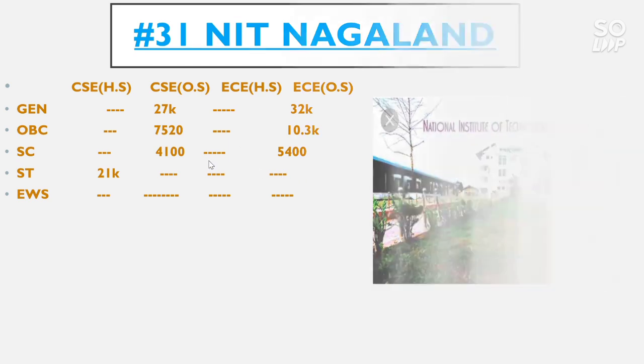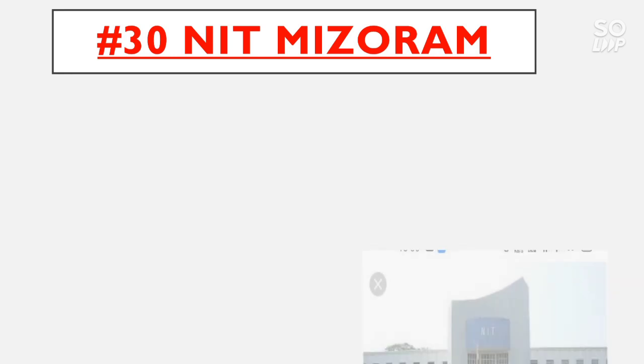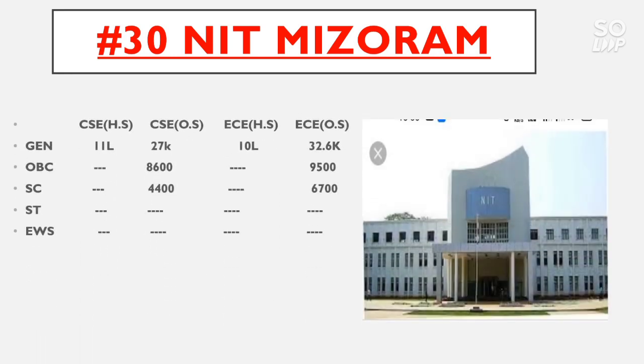So now talk about the number 30 NIT, that is NIT Mizoram. There is no seat reserved for CSE home state quota for OBC, SC, ST and EWS, but for general, the home state quota for CSE goes to 11 lakh and the CSE other state cutoff for general goes to 27,000, for OBC 8,600, for SC 4,400.